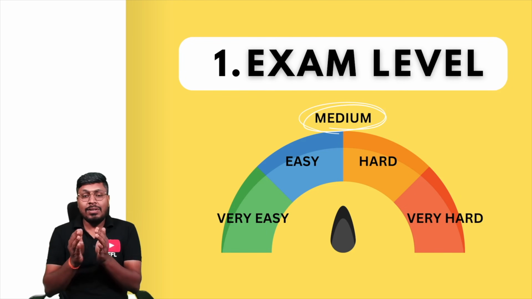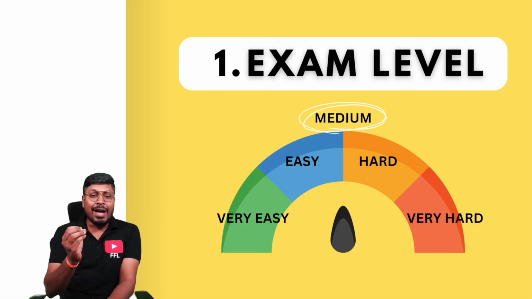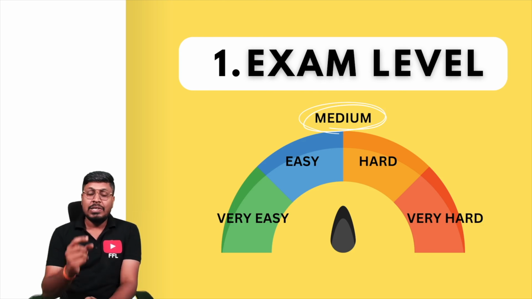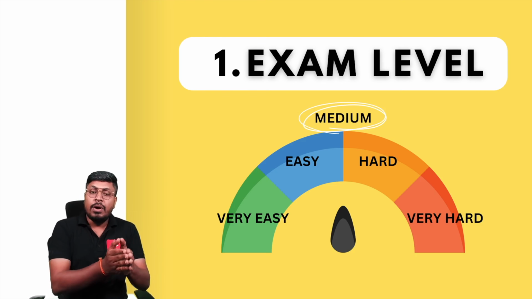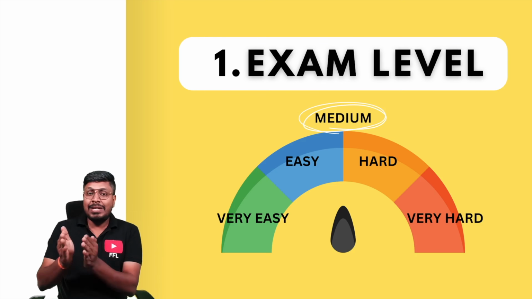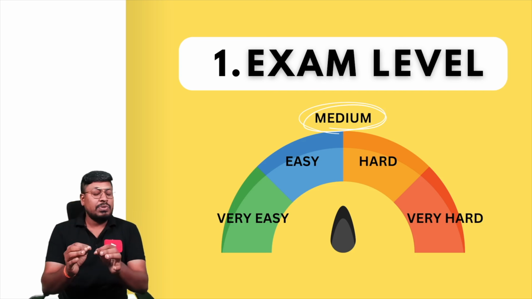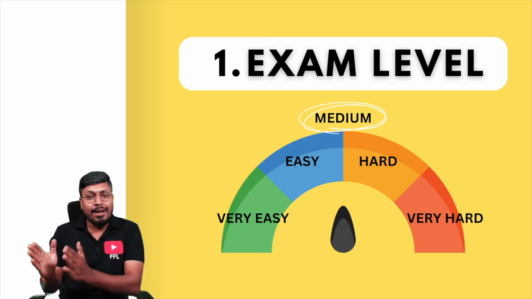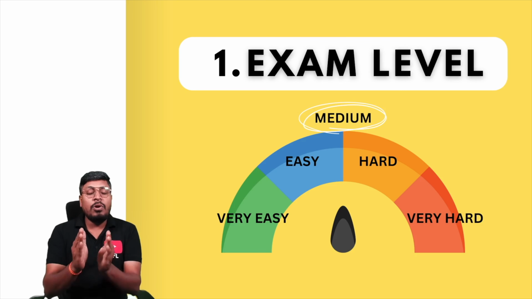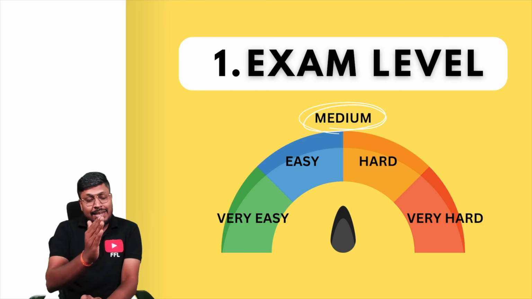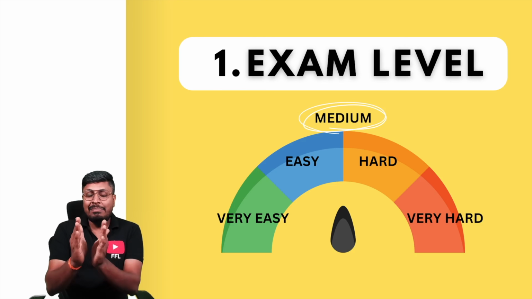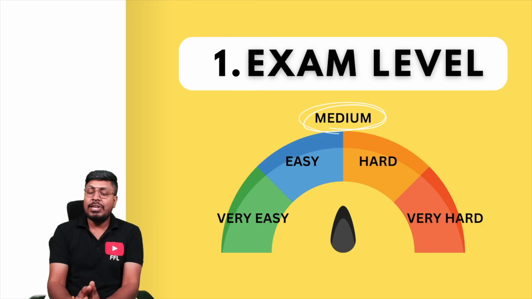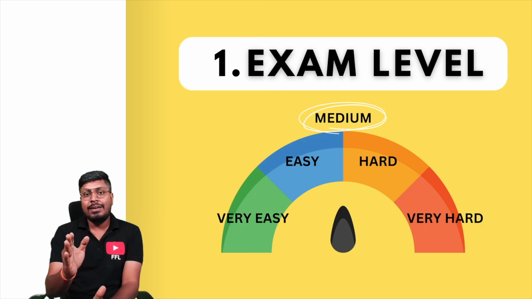Before watching all the RRB JE topic wise videos, you have to first understand these three important things. First, the RRB JE CBT1 exam level. Usually, when we take all the previous year memory based question papers of the RRB JE exam, the aptitude and reasoning question level is medium. So do not waste your time solving very hard level questions. Try to practice more and more easy, very easy and medium level questions. If you keep practicing more on medium and slightly higher than medium level questions, you can definitely clear the CBT1 aptitude and reasoning questions.